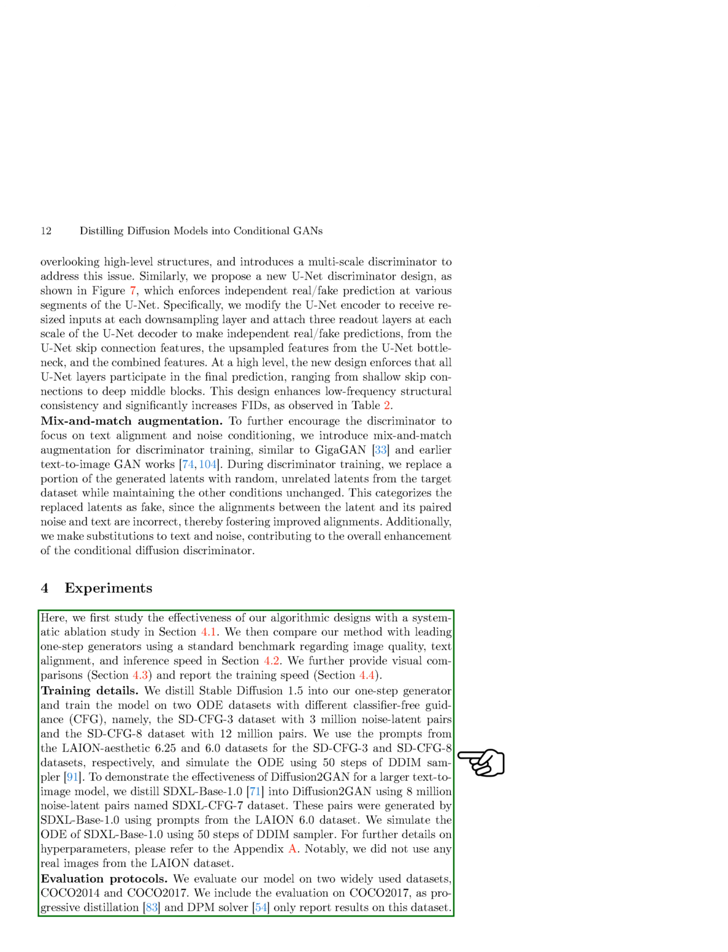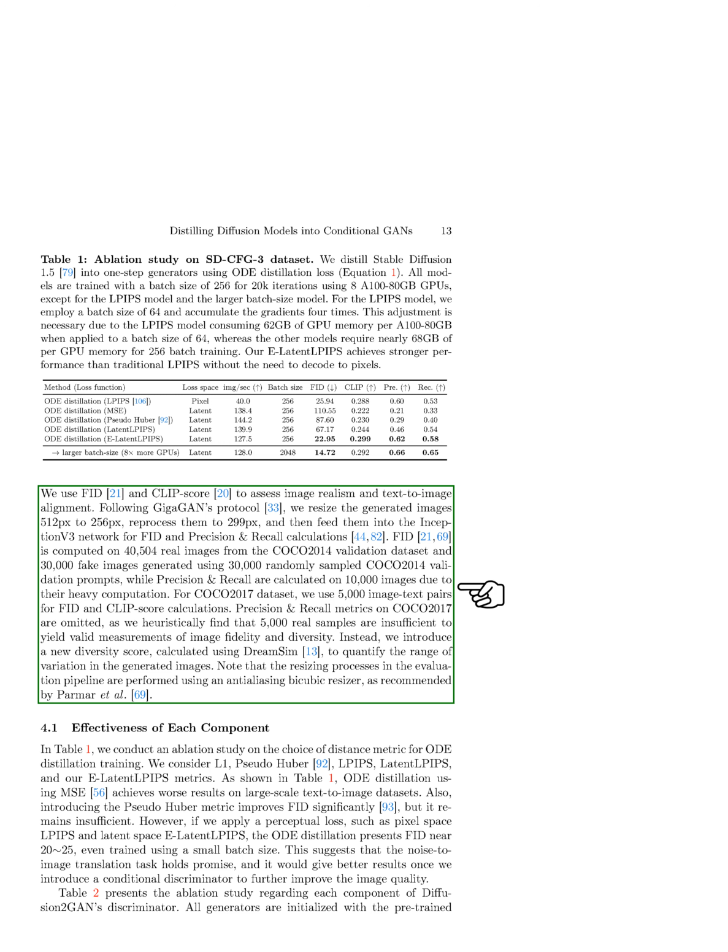In our experiments, we conducted systematic studies to evaluate the effectiveness of our algorithmic designs and compared our method with other generators using various benchmarks. We trained our model on different datasets with classifier-free guidance and simulated the ODE using DDIM sampler. Our evaluation focused on image quality and text-to-image alignment using FID and CLIP score metrics on COCO 2014 and COCO 2017 datasets. Overall, our approach, named Diffusion2GAN, showed promising results in improving image realism and text-to-image alignment, demonstrating the effectiveness of our proposed techniques in diffusion distillation.